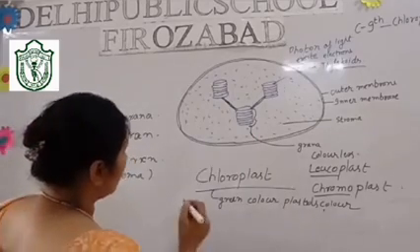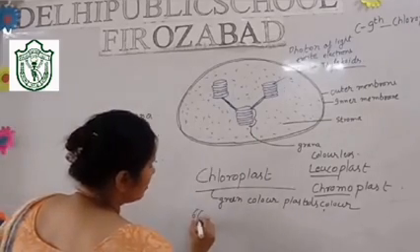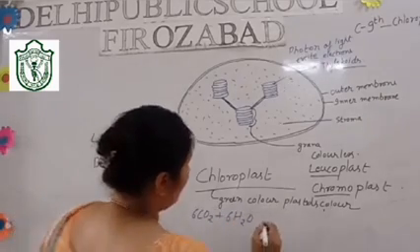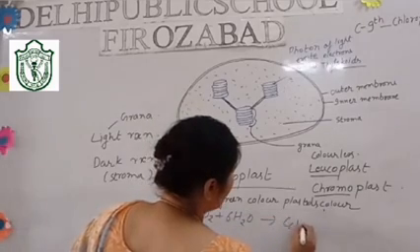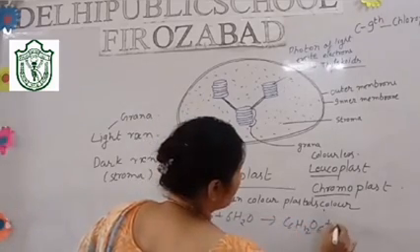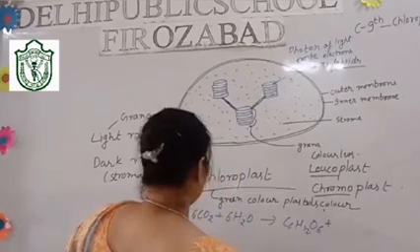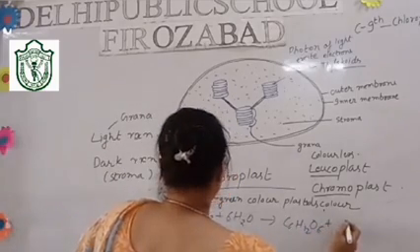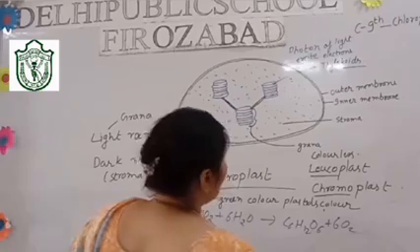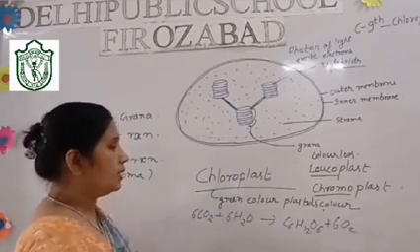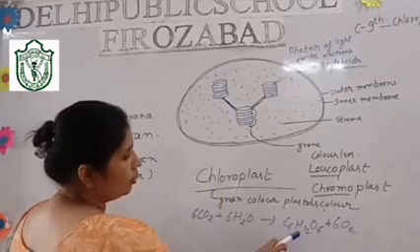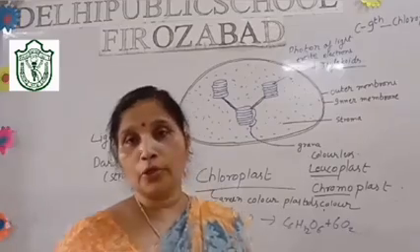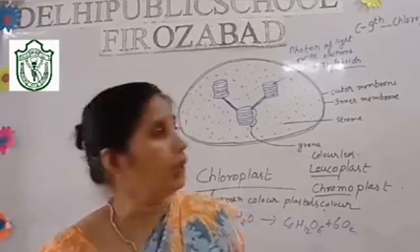If I talk of the chemical reaction, it is 6CO2 plus 6H2O forming one molecule of glucose, C6H12O6, plus 6O2. Now you see this is the process by which, in photosynthesis, glucose is formed and oxygen is released. I told you that the dark reaction occurs in the stroma.